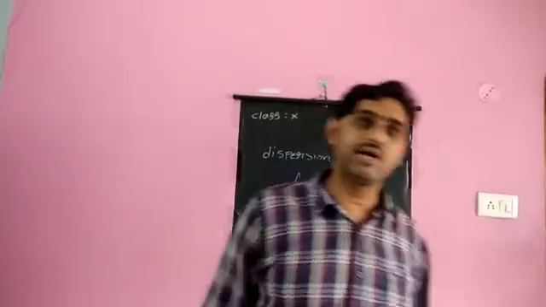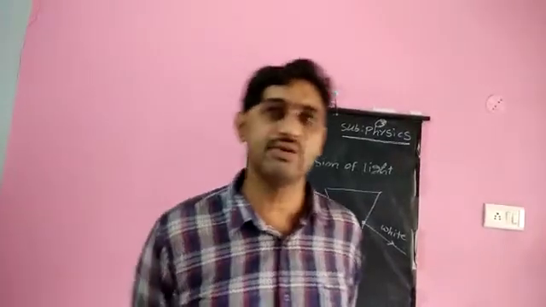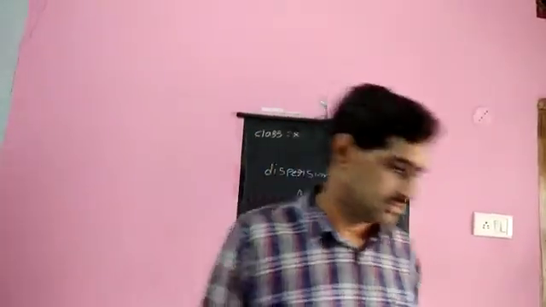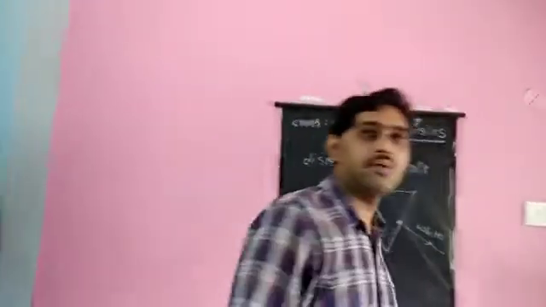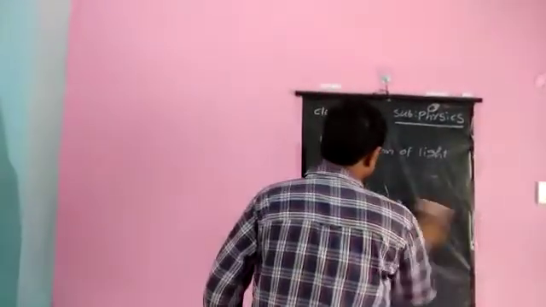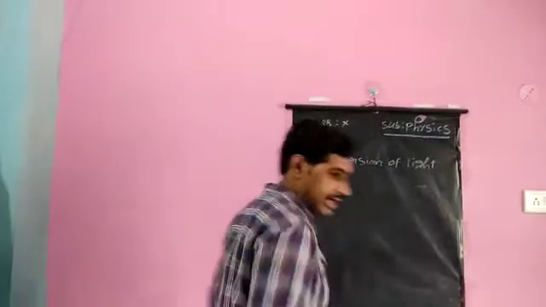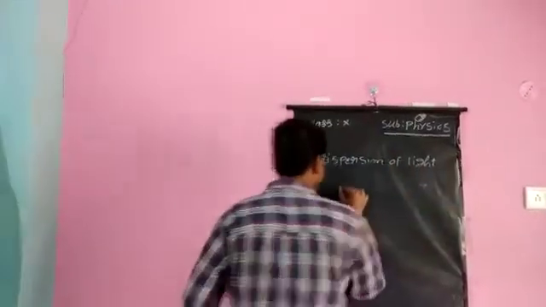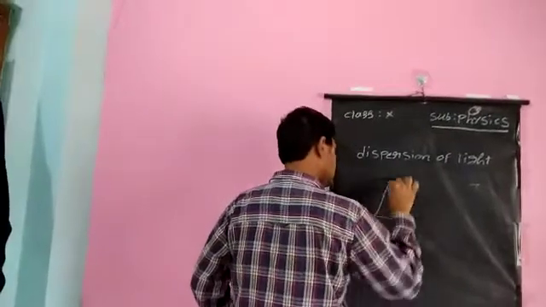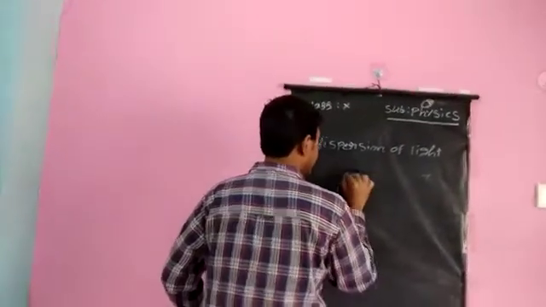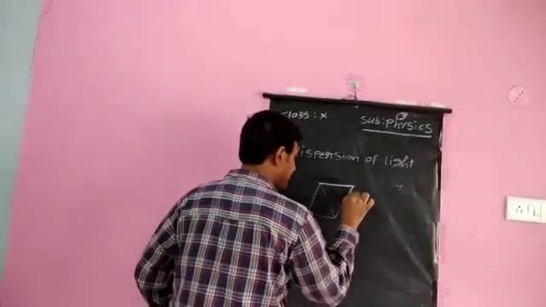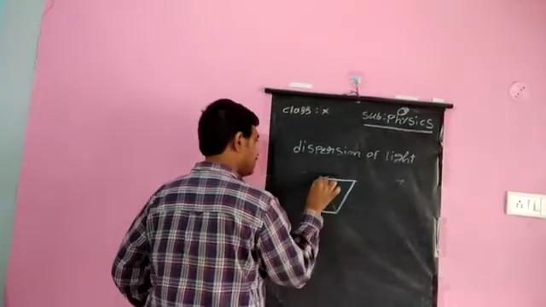We said that white light, when it enters a glass prism, splits into 7 colors. Does the same thing happen if it passes through a glass slab? No, you will observe this phenomenon only in a glass prism. That is because the recombination takes place in a glass slab. Here you see a prism, and if you place one more prism here inverted, held together, it forms a glass slab.